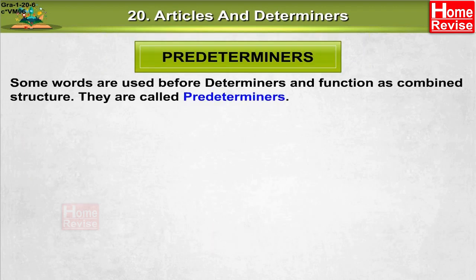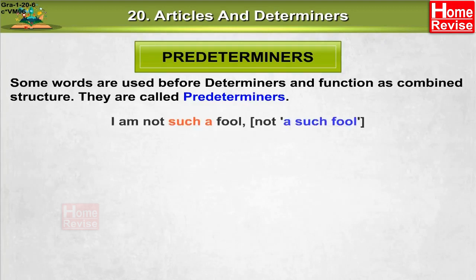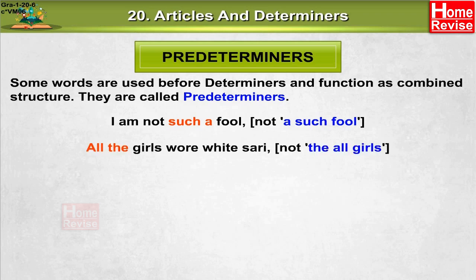Predeterminers. Some words are used before determiners and function as combined structure. They are called predeterminers. I'm not such a fool, not as such fool. All the girls wore white sari, not the all girls.